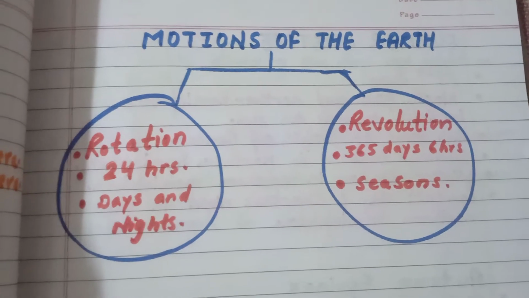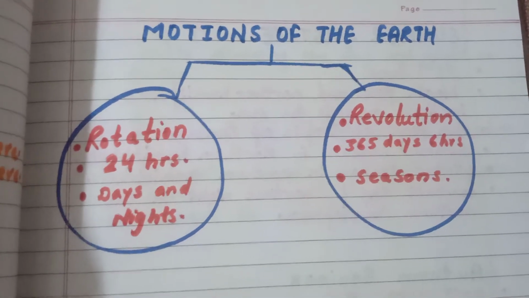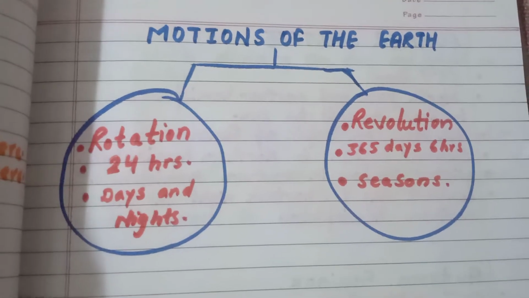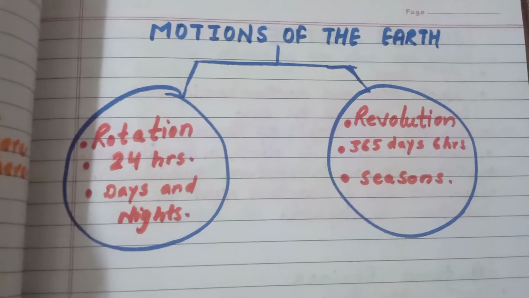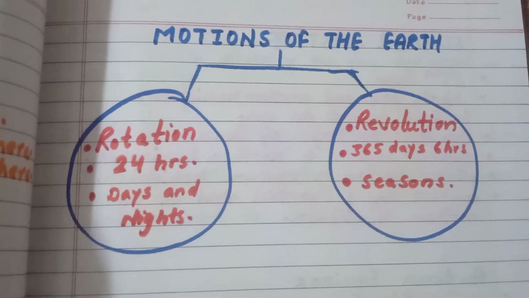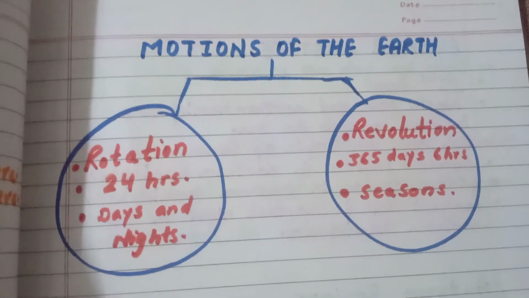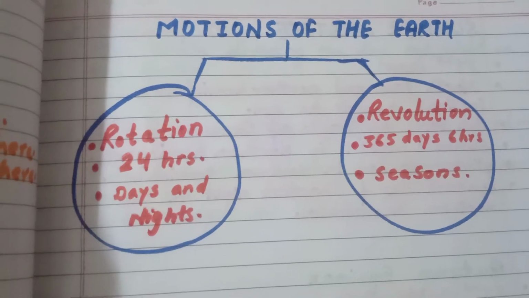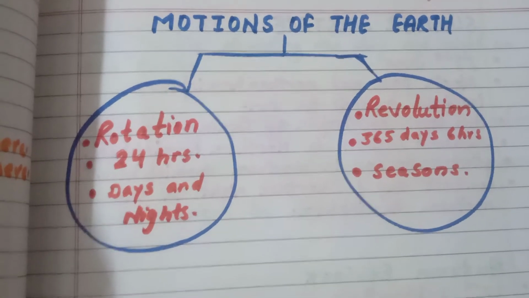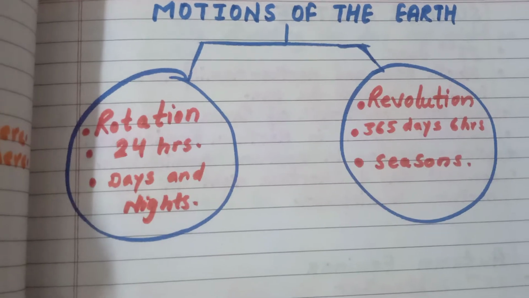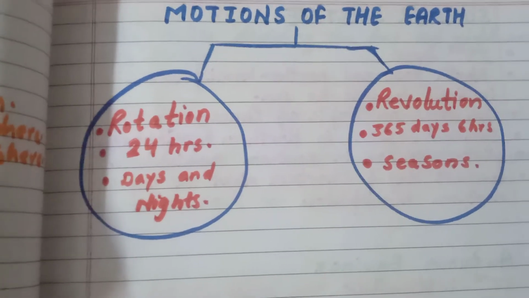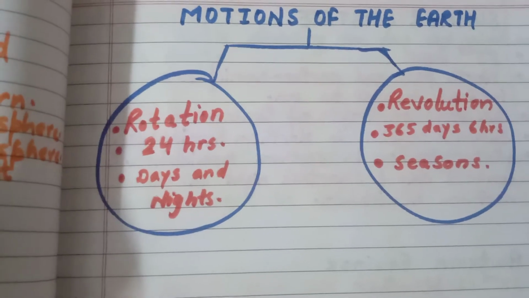Today I am here to make you understand your lesson number 3 of geography, that is the planetary motions, also known as motions of the planets or the motions of the earth. Let us start now. As we see daily, the sun rises in the east and sets in the west. But actually it is not so. The sun does not move at all. It is stationary, means static at a place. It does not move. What moves are the planets.